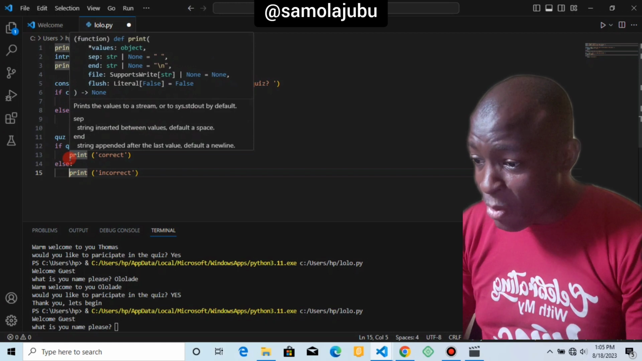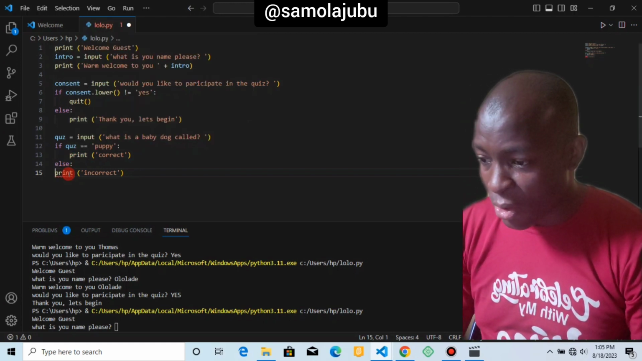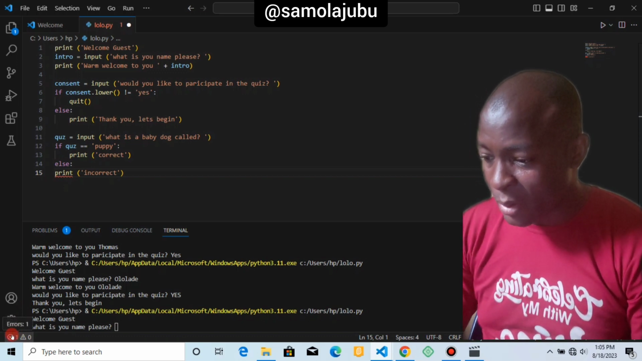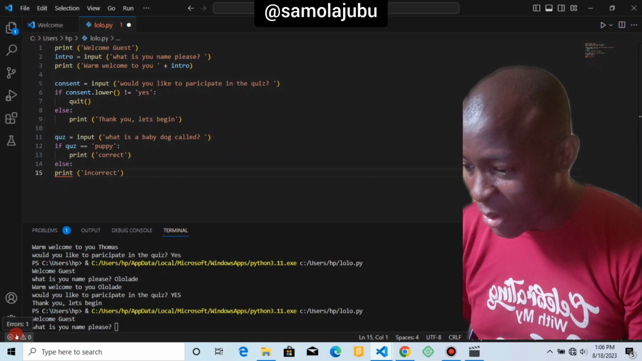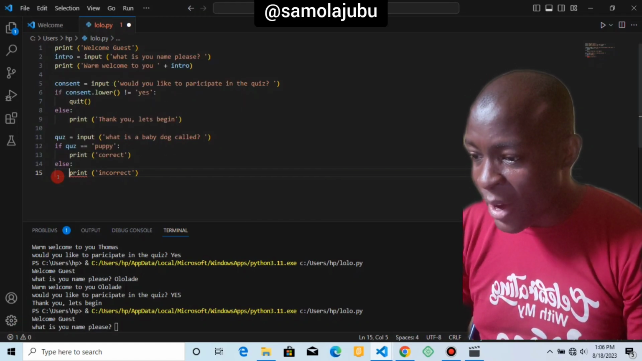Because if you make a mistake and put it here, it's not going to run. You can see that it's giving me an error already. Look at this, my error count here. You can see it's giving me one error. All right, so indentation is very, very important.